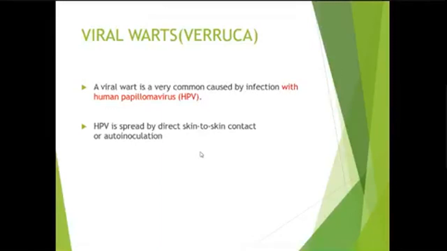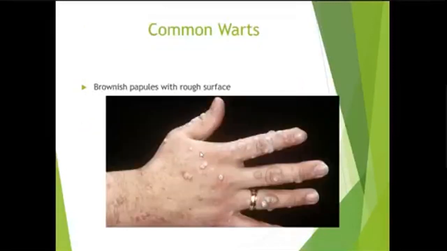Then coming to warts, viral warts. A viral wart is an epidermal proliferation caused by a virus called human papilloma virus. Human papilloma virus is spread by direct skin-to-skin contact or by auto-inoculation. Clinical features: the warts are usually brownish papules with a rough surface. This surface is called a verrucous surface. Therefore, the other name for common wart is Verruca vulgaris.